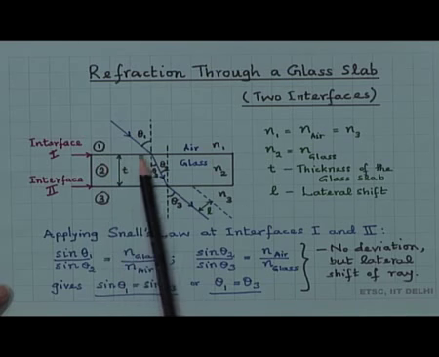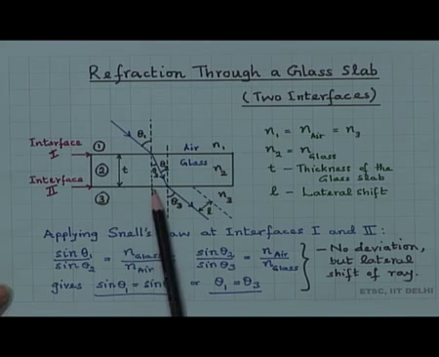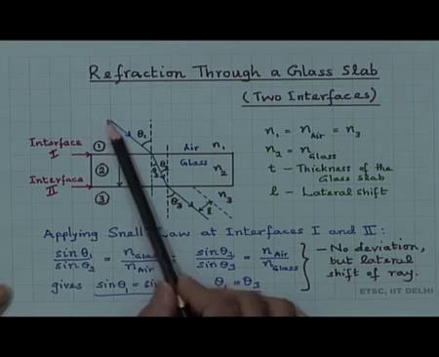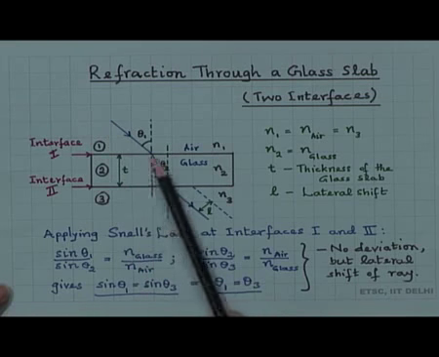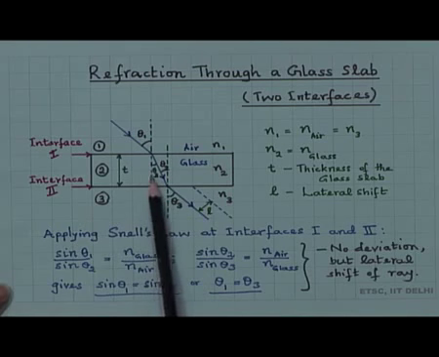At the first interface it is between air and glass, at the second interface it is glass to air. So, consider incidence of a ray here making an angle theta 1, then at the first interface the ray bends towards the normal, and therefore, theta 2 here is the refracted angle.